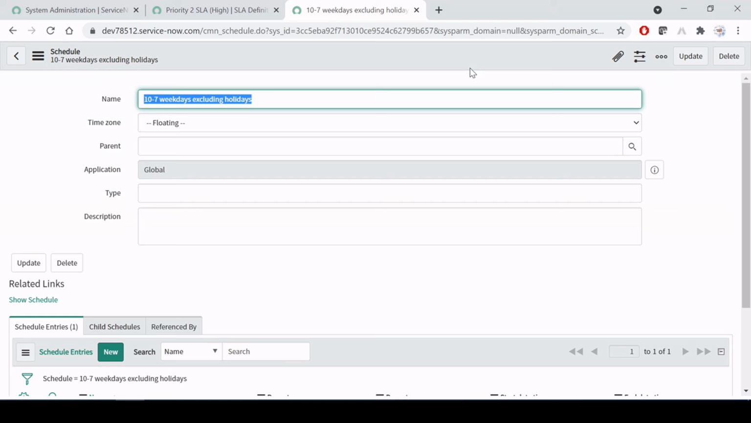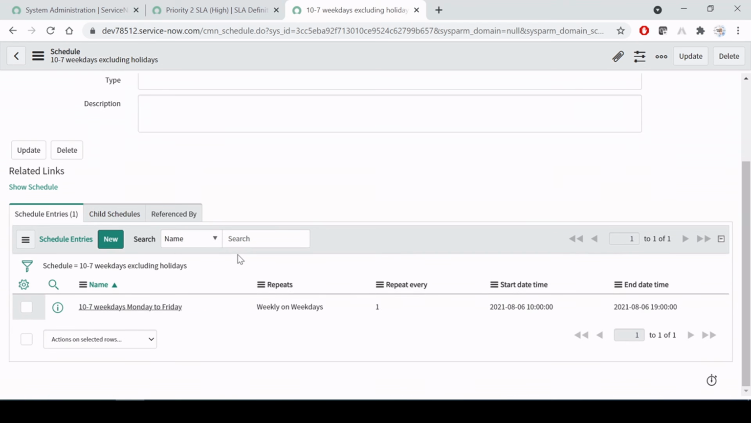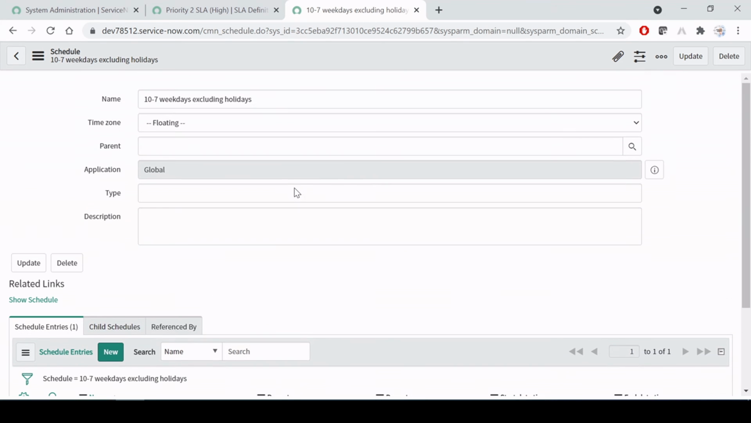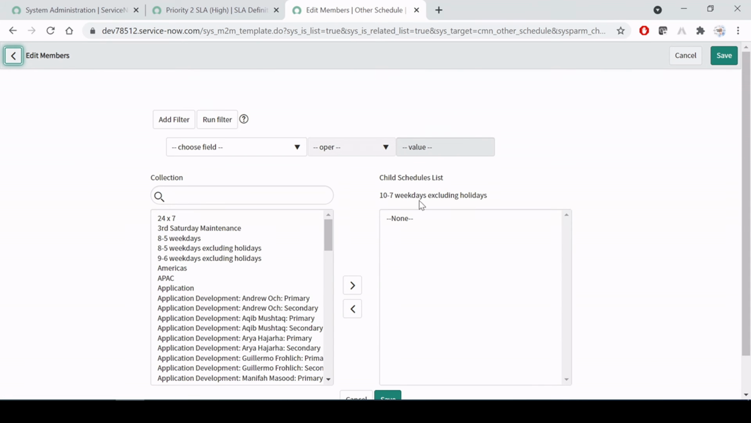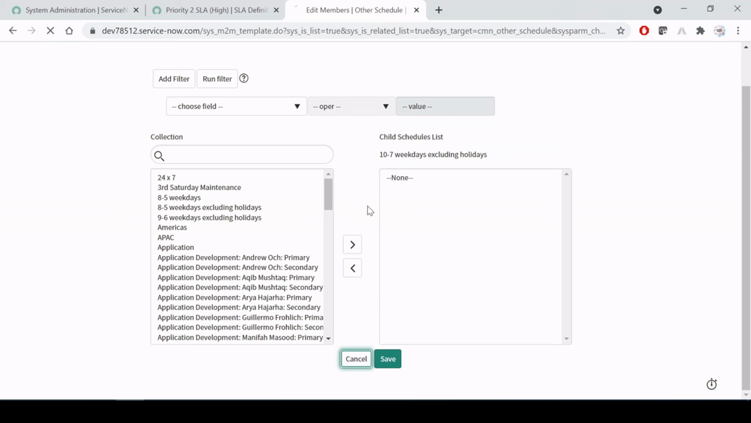Fine, now I have submitted it, and as you can see here, one schedule got created, right? So the schedule entry. Now this schedule is for 10 to 7. Now where can I exclude my holidays? For that, come to the child schedule and create a new one. If you have already created one, just go and edit it and add that child schedule over here. But in this case, I'm going to create a fresh one.